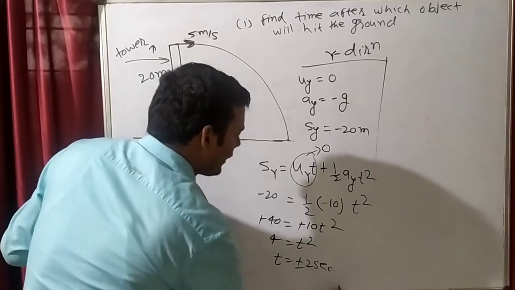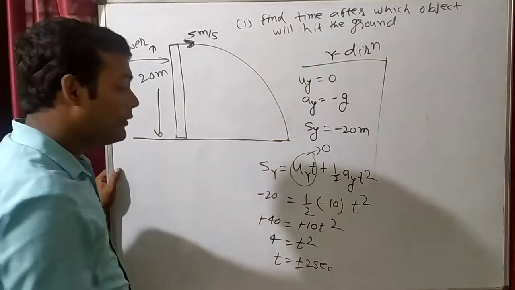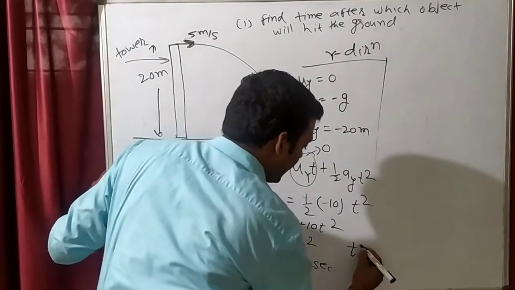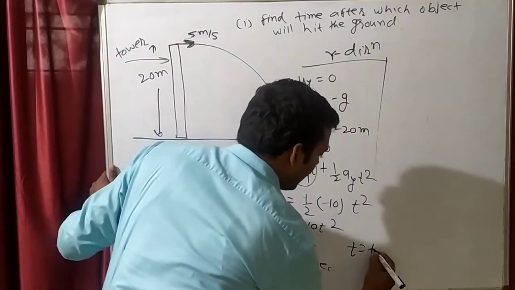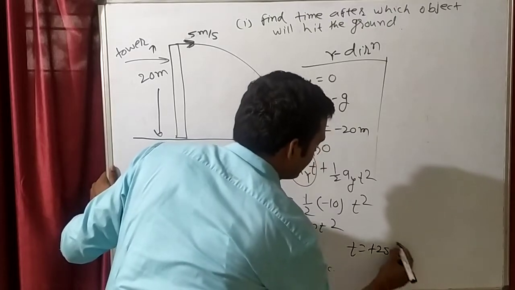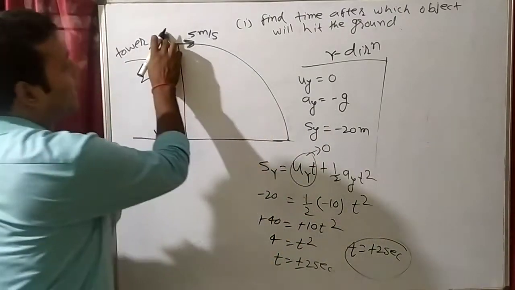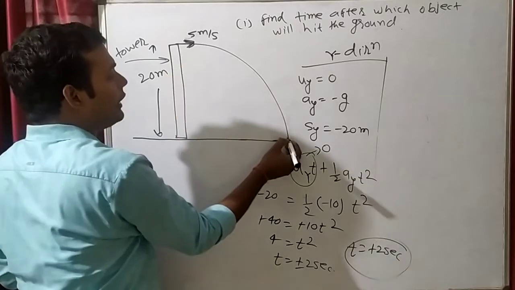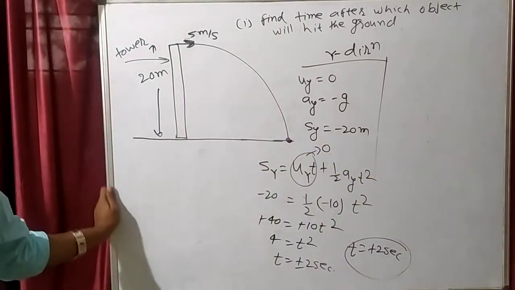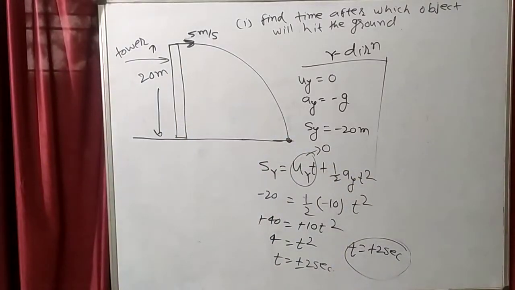Which value will be correct? Time can't be negative, so we have to take the positive value. So t equal to plus 2 seconds is the correct answer. How much time will it take for the object to come from here to here? 2 seconds. So the first part is completed.